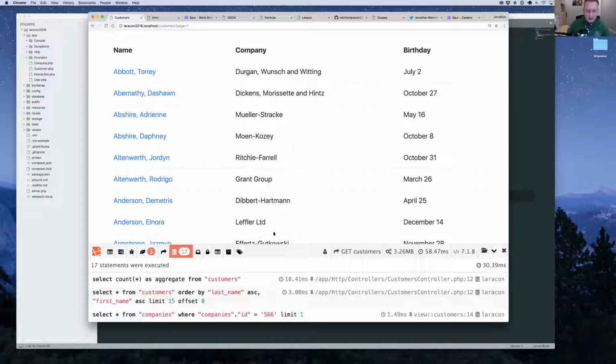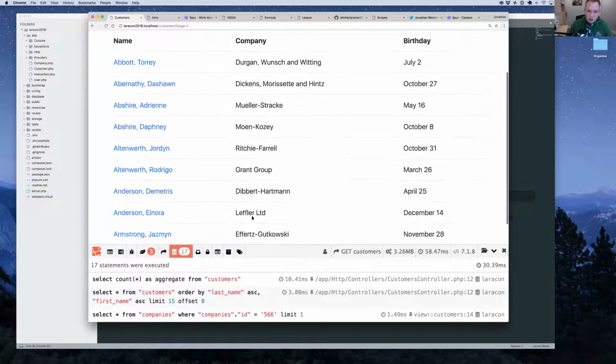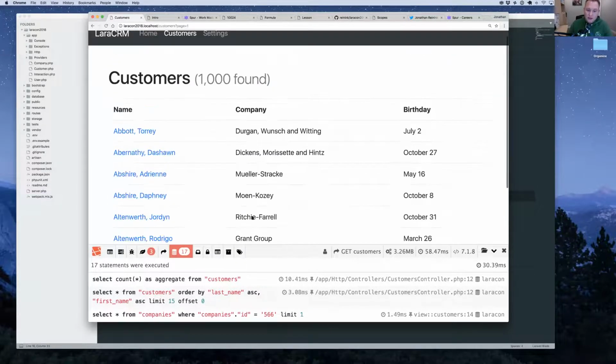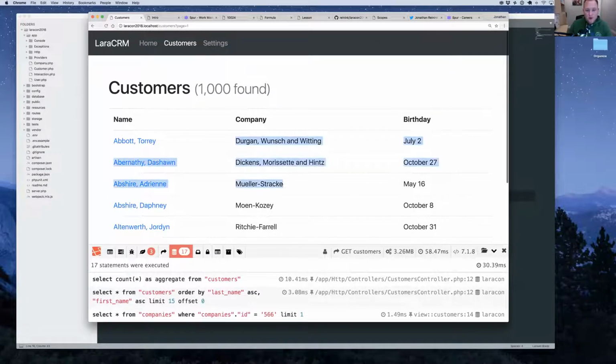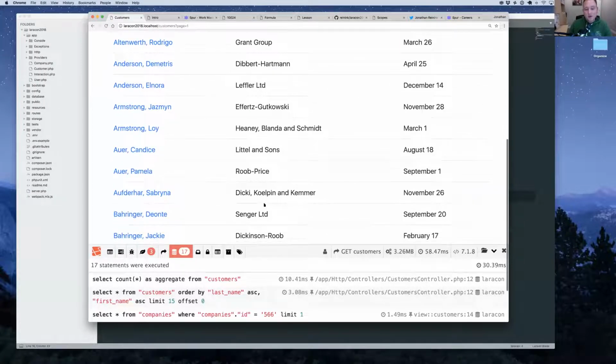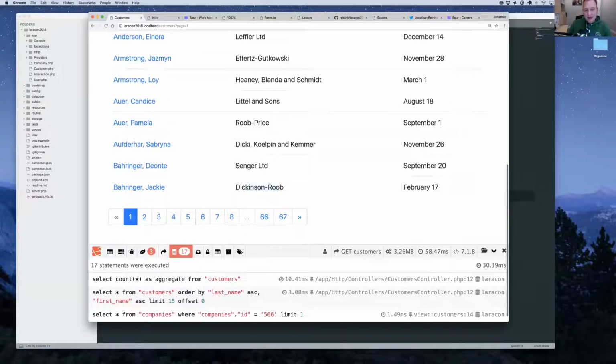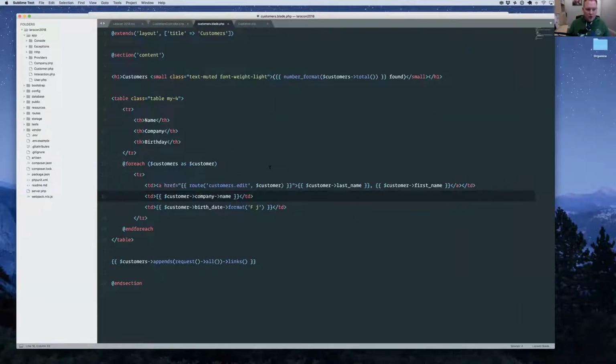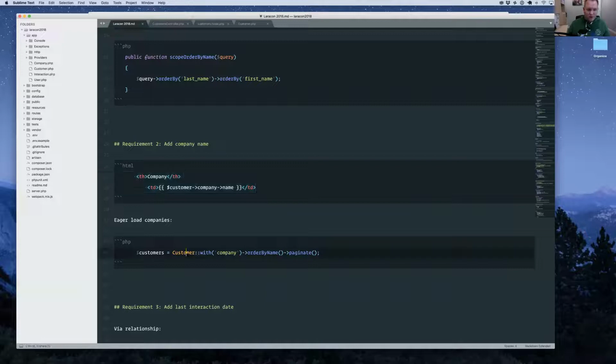Well, not exactly. You can see here that while our memory usage is still quite low, 3 megs, and our page speed is very fast, 60 milliseconds, we've now jumped up to 17 database queries here. So this gets to kind of what Chris was talking about in his earlier talk, where it's an N+1 issue. Every single row in this table is now making a separate database call to get that company so that we can display the name. So if you're at all familiar with Eloquent and you've worked with eager loading, this is a very simple problem to solve.